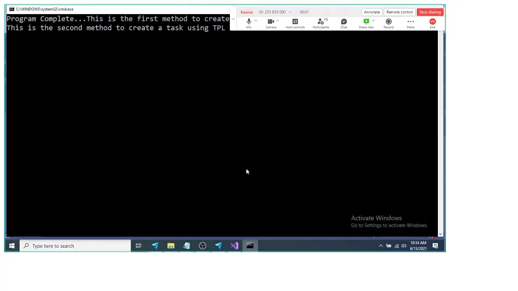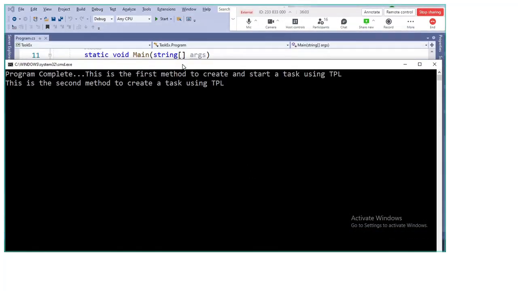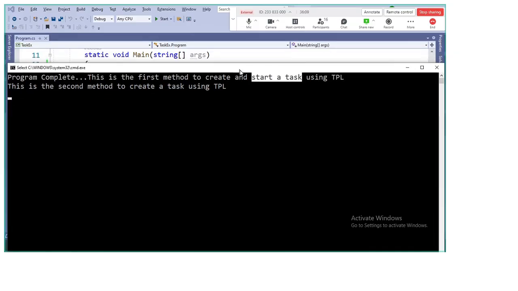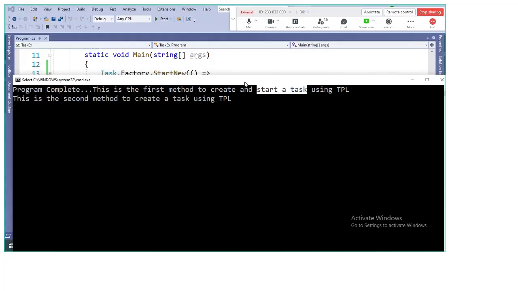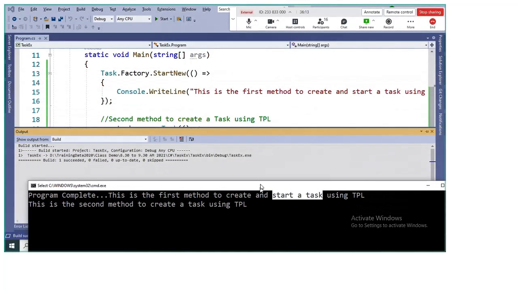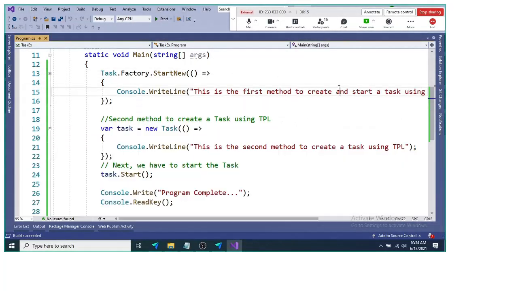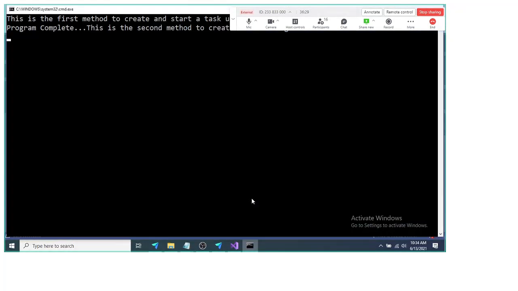you'll get the output here. If you read the output, first "Program completed", then "This is the first method to create and start task using TPL", and "This is the second method to create a task using TPL". Now if we assume this is sequential execution, then what should happen? At the first step it should display that this is the first method, then the second method, then "Program completed". But is it going to display that? No, it's not displaying that here.